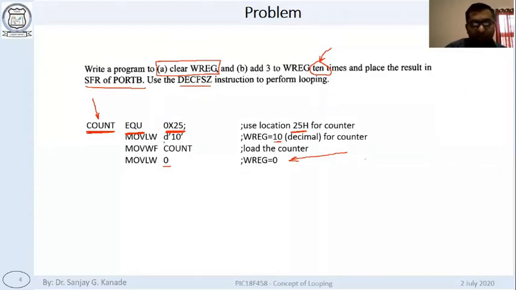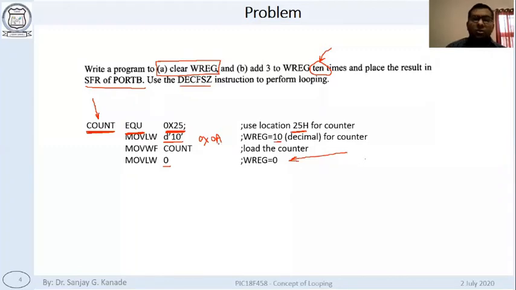MOVLW, note down this D in single quotation marks 10. It indicates that 10 is a decimal value. It is not necessary to write it this way. You can also write 0x0a.